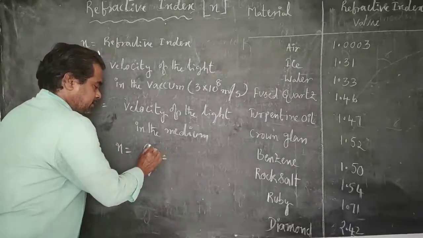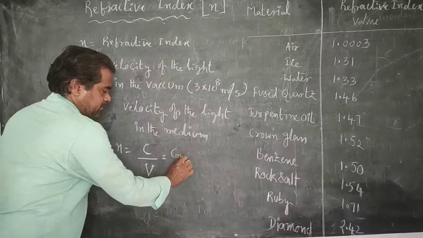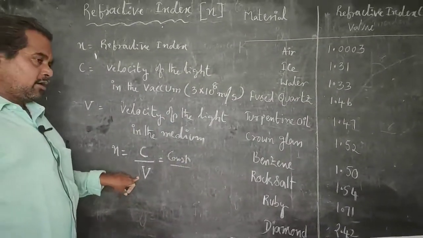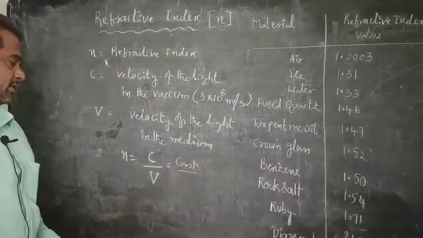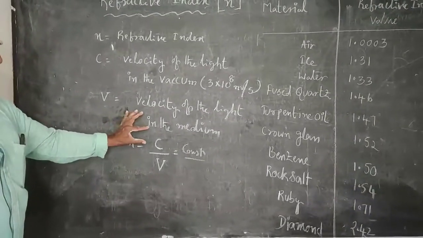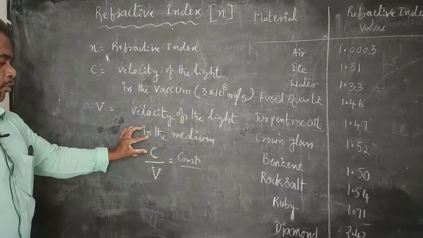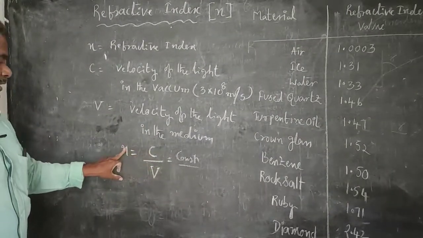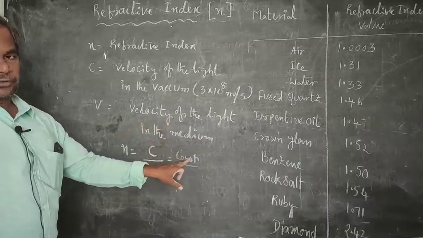Here the numerator in this fraction always remains constant, but the value of the denominator changes if we change the material. For example, in any fraction, if the value of the numerator is more than the denominator, the value of N is more.